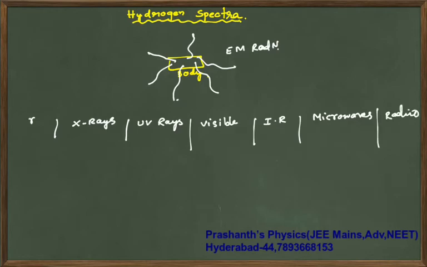In the visible region you see the VIBGYOR colors, and from left to right, frequency decreases and wavelength increases. This is what you have already studied.